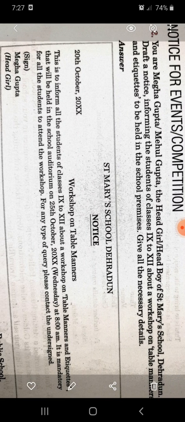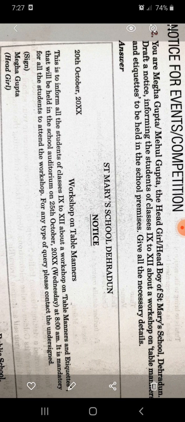Then see the third notice. You are Megha Gupta or Mehul, head boy and girl in St. Mary's, Dehradun. You are going to inform classes 9 to 12th about a workshop. Workshop on what? On table manners and etiquettes: how to behave well, how to eat, how to walk, how to communicate. Everything means table manners.